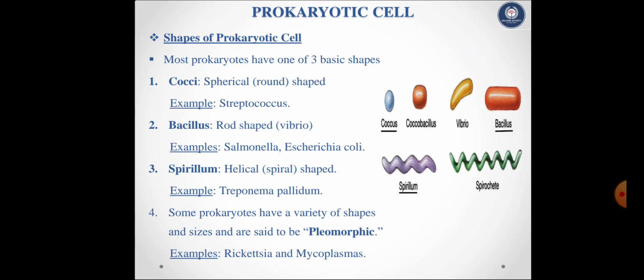Shapes of prokaryotic cell. Most prokaryotes have one of three basic shapes: cocci, bacillus, spirillum. Cocci means spherical, round shape. Example, Streptococcus. Then bacillus means rod shaped or vibrio shaped. Examples are Salmonella and Escherichia coli. And the third one is spirillum, meaning helical or spiral shape. Example, Treponema pallidum. Some prokaryotes have a variety of shapes and sizes and are said to be pleomorphic. Examples are Rickettsia and Mycoplasmas.